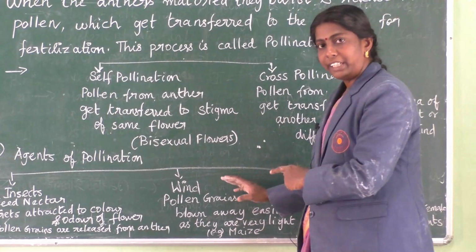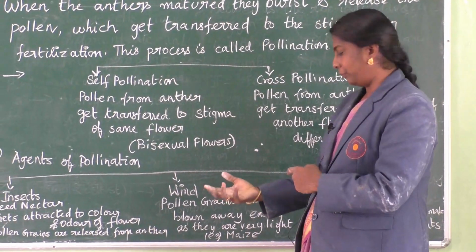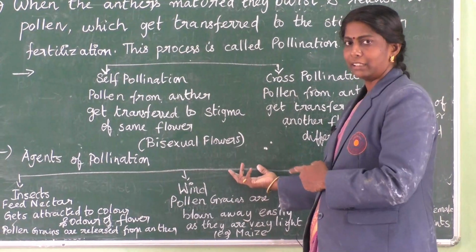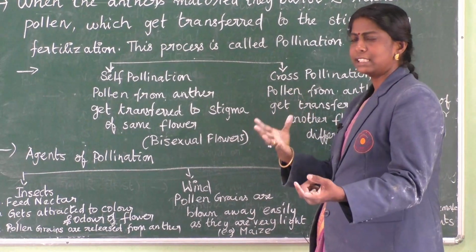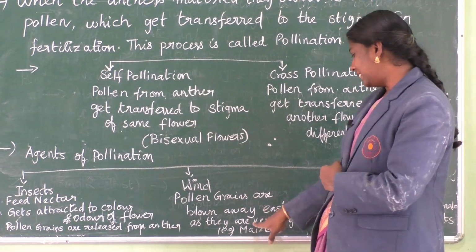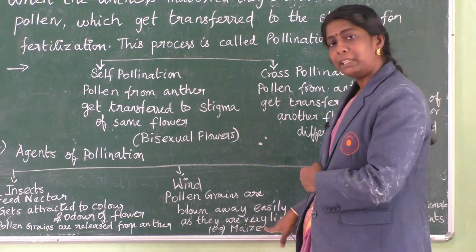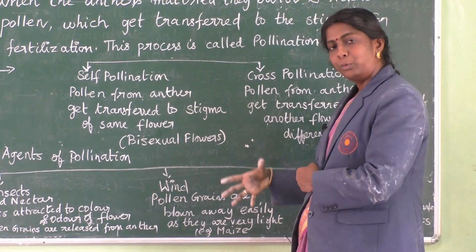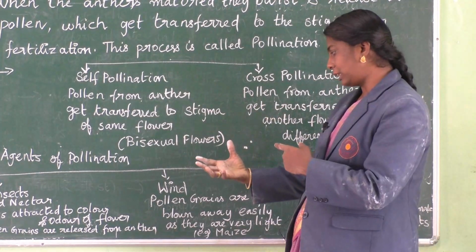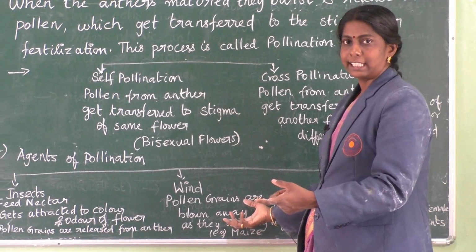And now about wind. Wind, what happens? Pollen is not attracted by color or odor and all. It's just blown by wind. Pollen grains are blown away easily as they are very light. For example, in maize, it's light, it's moved to some other place, and because of that also pollination takes place.